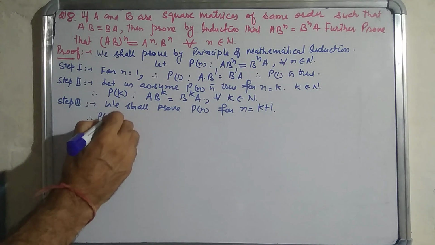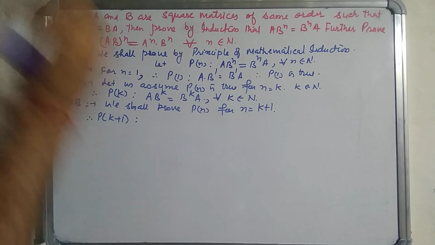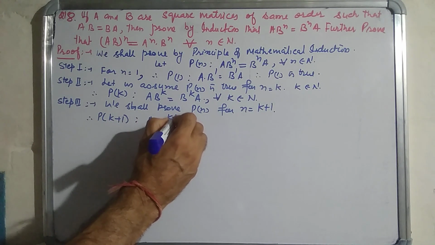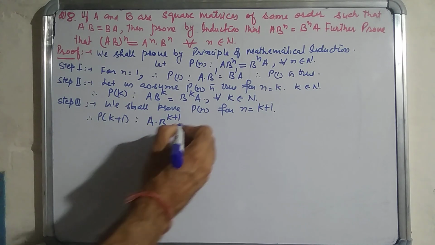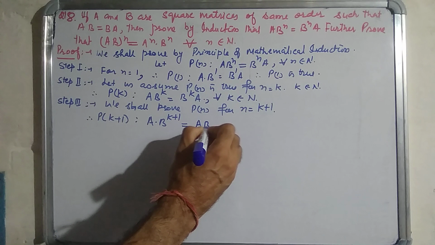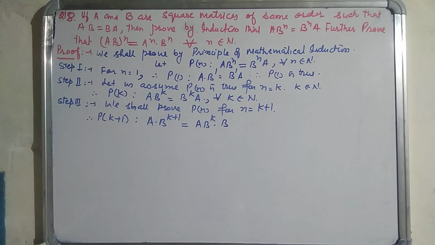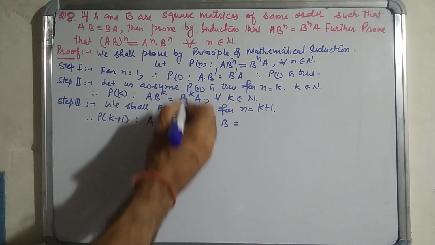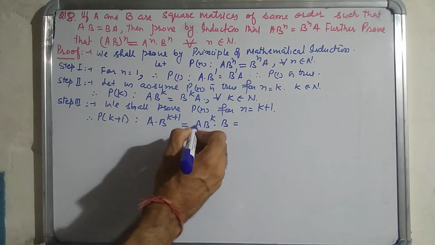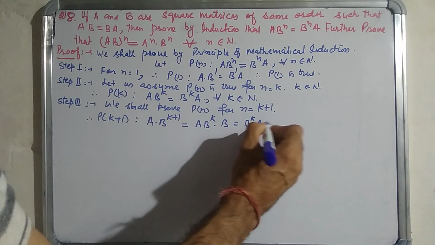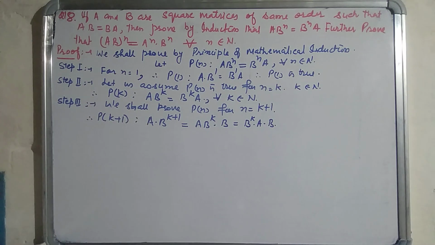Therefore Pk plus 1 becomes A B^(k+1), which is equal to, see, A B^k into B. Now by step number 2, A B^k is B^k A, so this is B^k A into B.